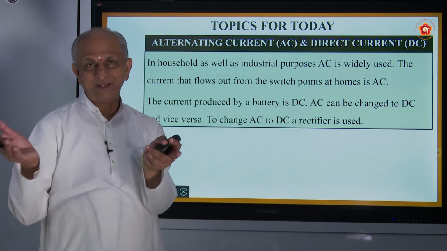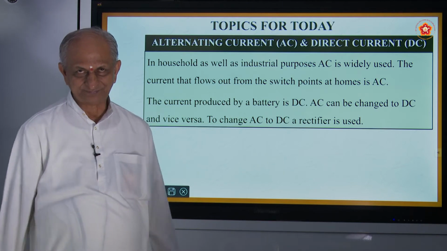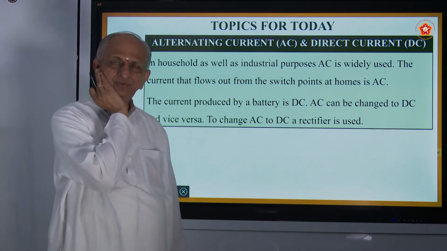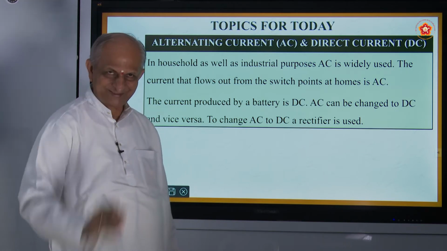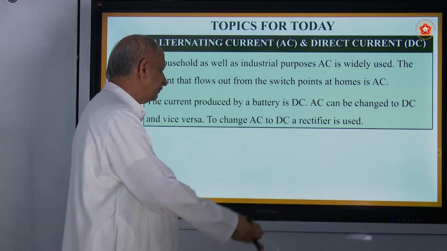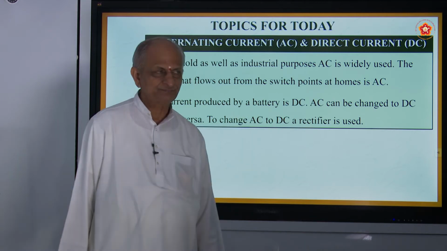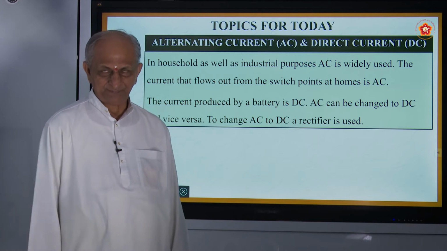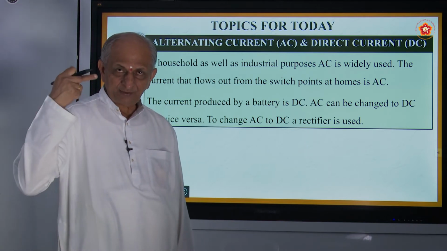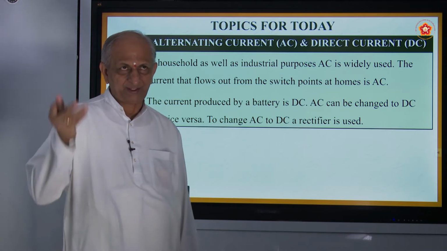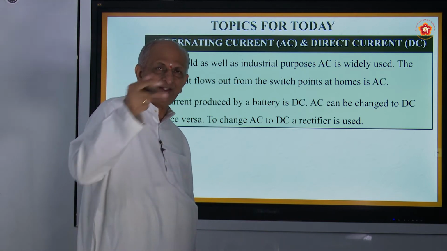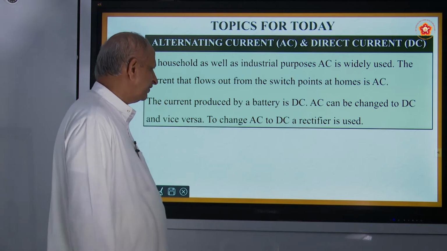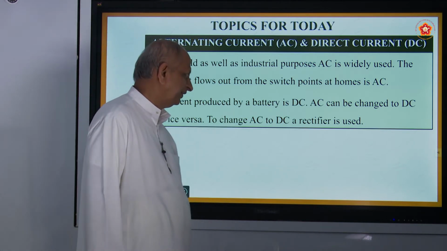And some of your houses may have what is called an inverter. How many have an inverter in the house? Yes, an inverter is a device which converts DC into AC. For most of the appliances in the home, we want AC. So when the power stops, or when the current stops, what do you do? You connect the inverter, is it not? What does the inverter do? It converts DC into AC.